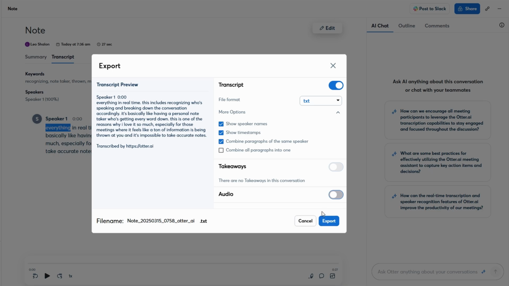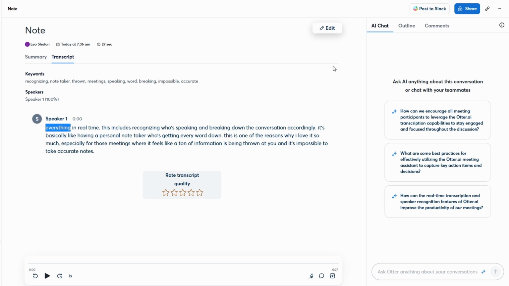Plus, Otter makes reviewing your meetings even more flexible. If you're someone who likes to listen to the meeting again or need to go over specific parts, you can play back the audio of the meeting directly from Otter. You don't need to open a separate audio player or search through a bunch of files. Everything is right there in your Otter account. This feature is perfect for revisiting key moments or picking up on details you might have missed during the meeting. Whether you prefer reading the transcription or listening to the audio, Otter gives you the flexibility to choose the method that works best for you, making it an invaluable tool for anyone who needs to stay organized and on top of their tasks.